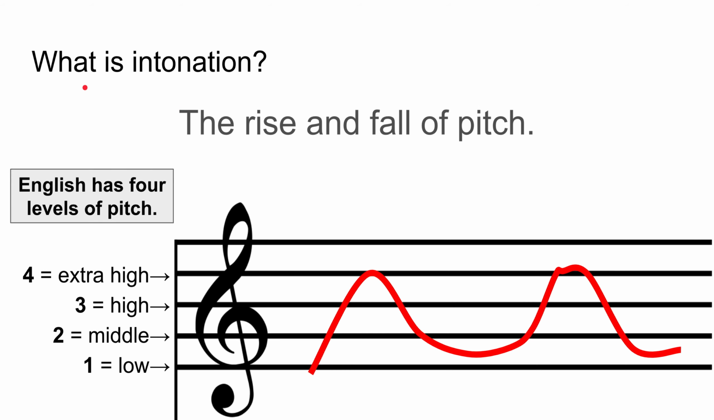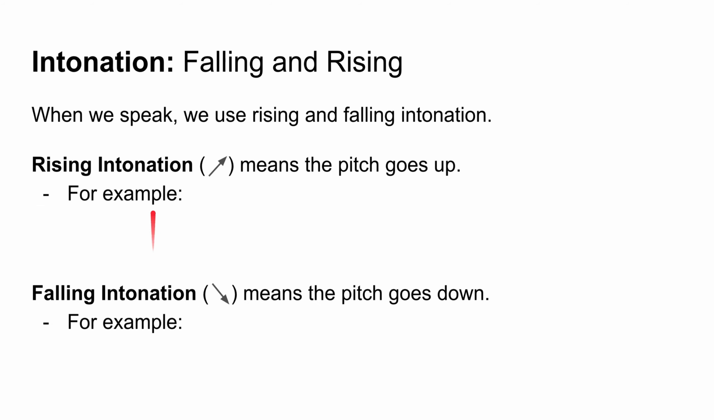Before we start, we need to answer: what is intonation? Intonation is the rise and fall of pitch. Basically, it means how our pitch changes when we're talking. Something we should note is that English has four levels of pitch: a low pitch, middle pitch, high pitch, and extra high pitch. Okay, so let's talk a little bit now about falling and rising intonation.